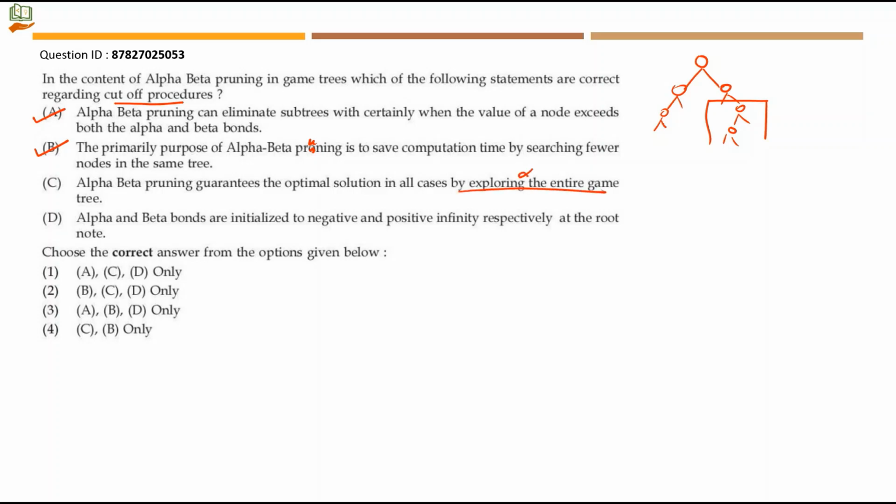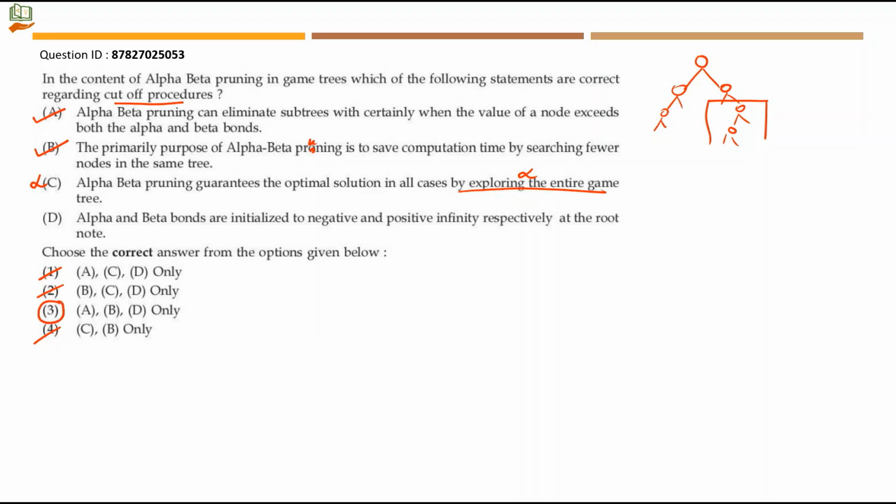This statement is actually contradicting A and B statements. And when we say alpha beta pruning, pruning means you are eliminating certain parts of the game tree. But here the statement is saying it is going to explore the entire game tree, which is totally wrong. So C is wrong. Once we find that C is wrong, 3 options will be ruled out at a time. Option 3 will emerge as the right answer for this question.